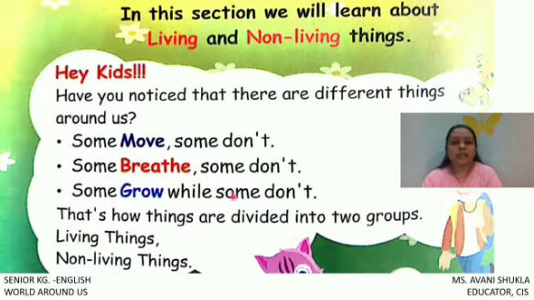So children, some things can move, some can breathe, some can grow, and some things cannot do all these things. They cannot move, they cannot breathe, they cannot grow. This is the difference between living and non-living things. The things which can move, breathe and grow are called living things. And the things which cannot do all these things are called non-living things. Right?